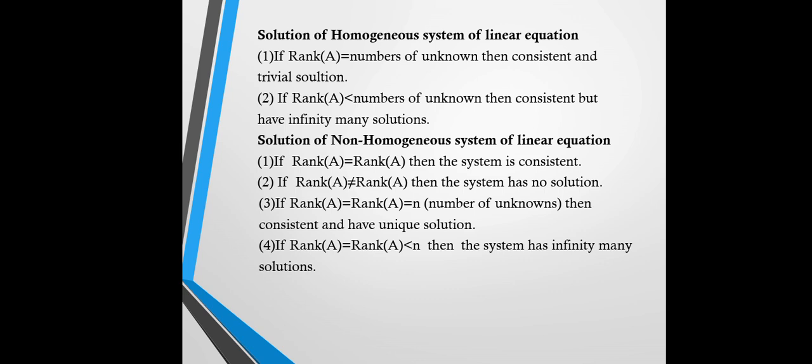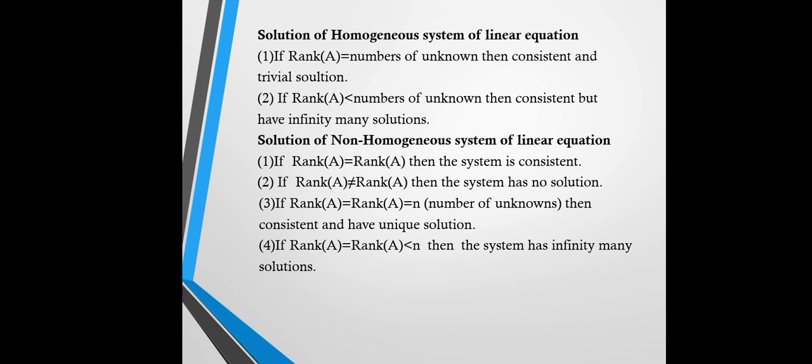Rank of A and rank of [A | B]: the rank of one matrix is the original and the other is considered after applying the operation. So the second result is that if rank of A is not equal to rank of [A | B], then the system has no solution. If rank of A is equal to rank of [A | B] is equal to n, the number of unknowns, then the system is consistent and has a unique solution.